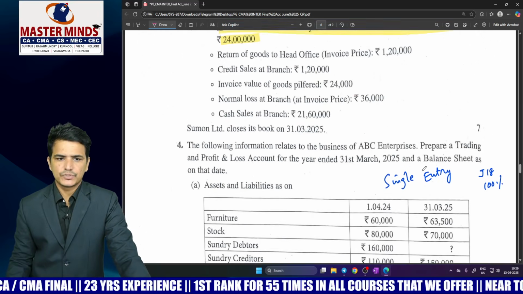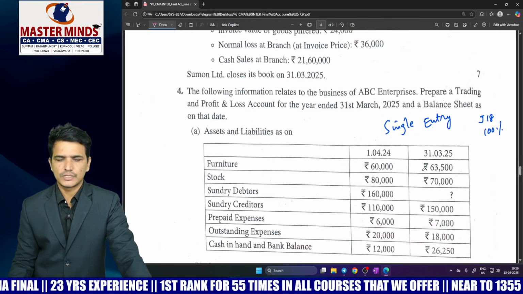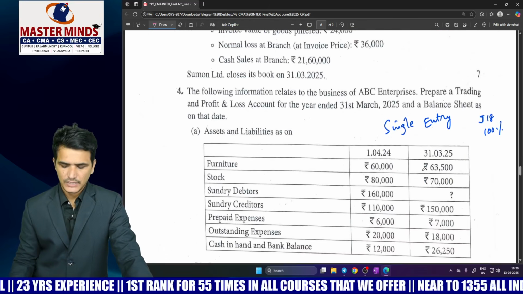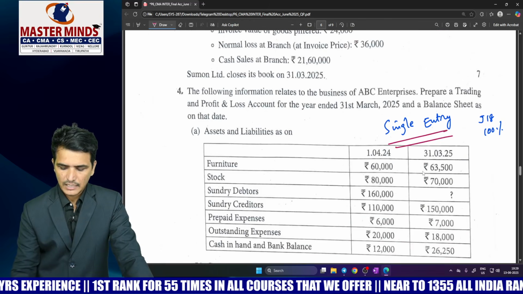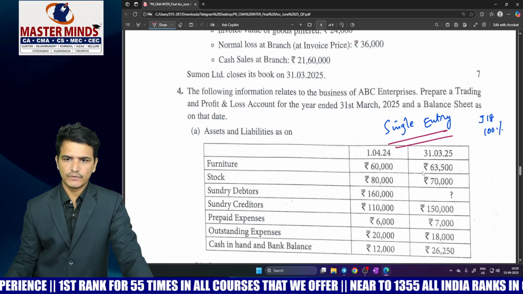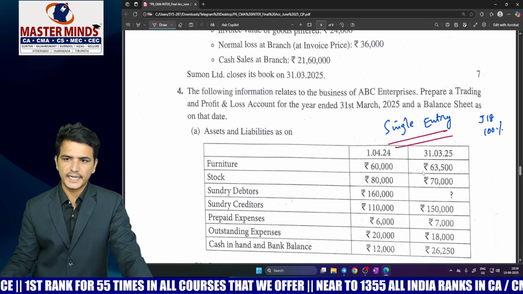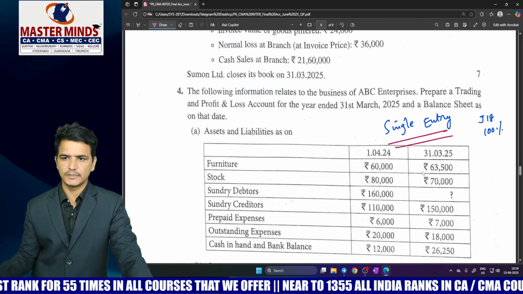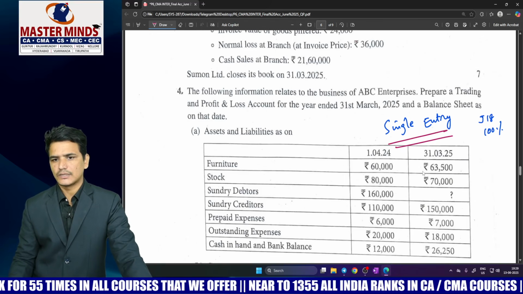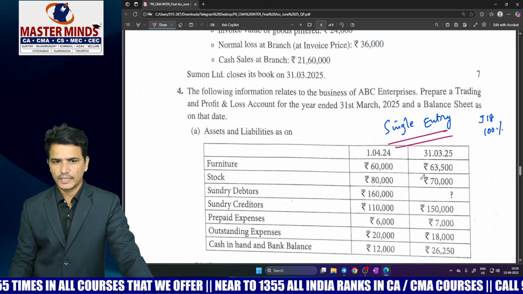And next coming to question number 4. This is the only question which is a copy paste style of question. It is given from single entry, and 100% of this problem is matching with the June 18 examination question. That is a previous examination question. And this problem is also covered in our material.